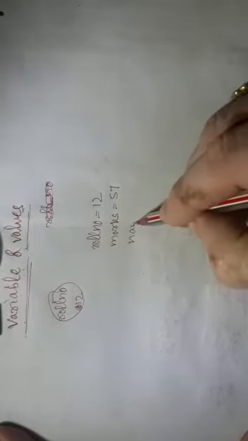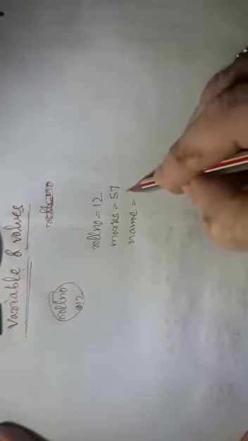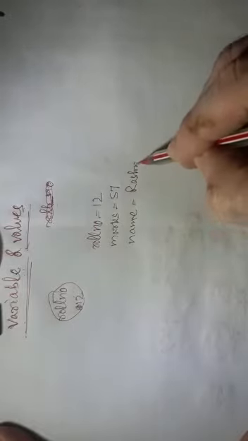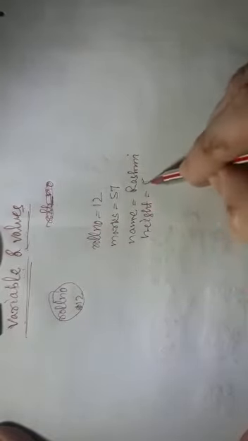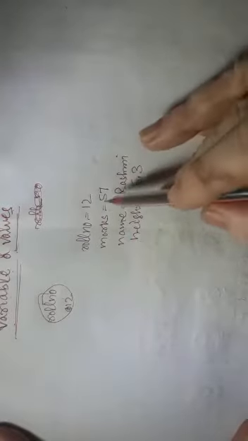Understood? Now suppose name. So how can I write it? Name equal to Rasmi. Understood how we can specify? Suppose I am specifying height, students. So how? Height equal to 5.3. Clear, students? This is how the value can be assigned.